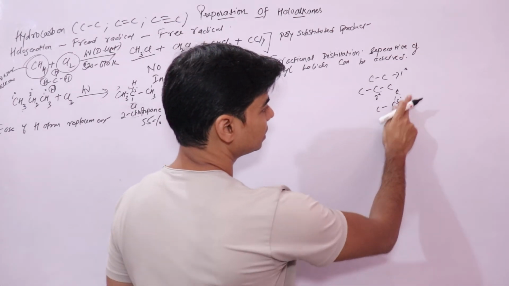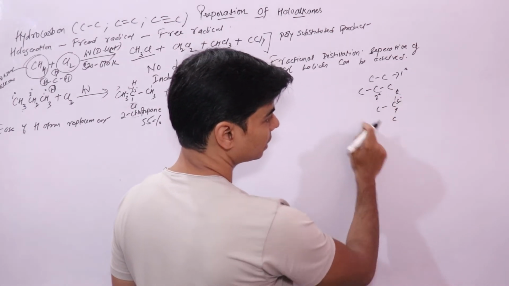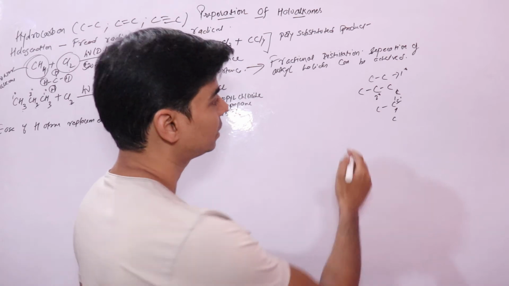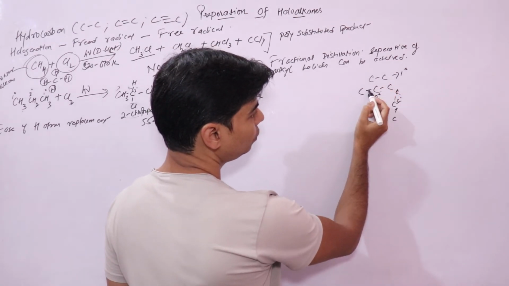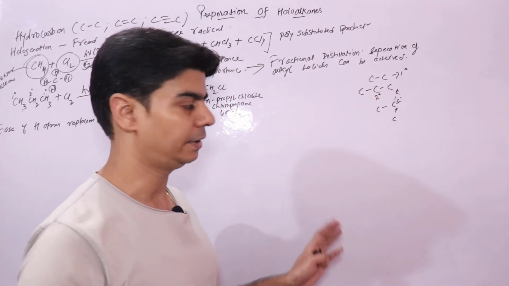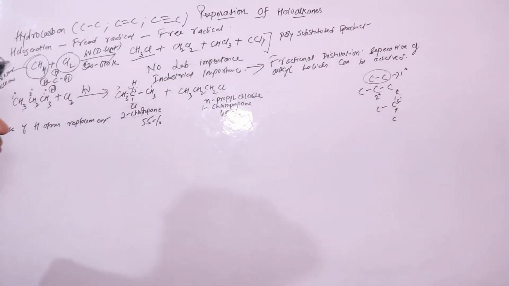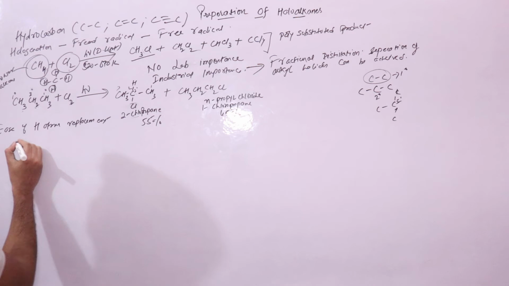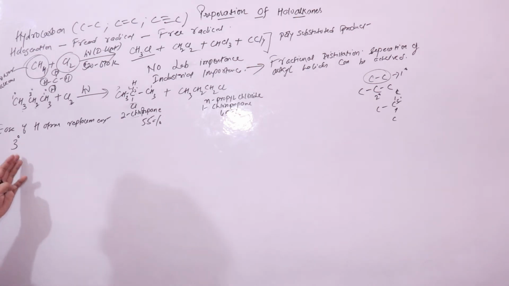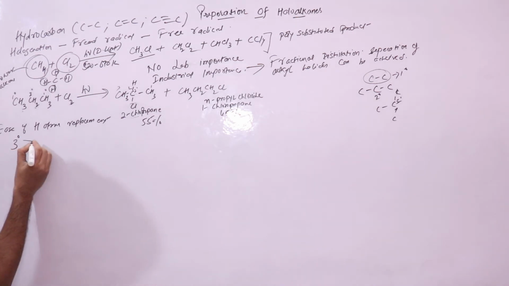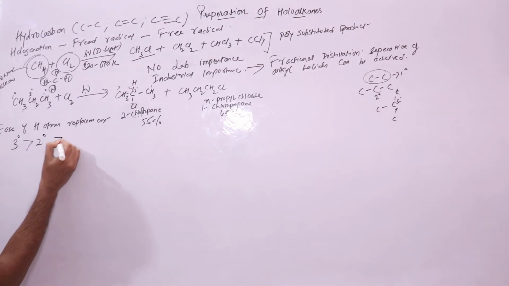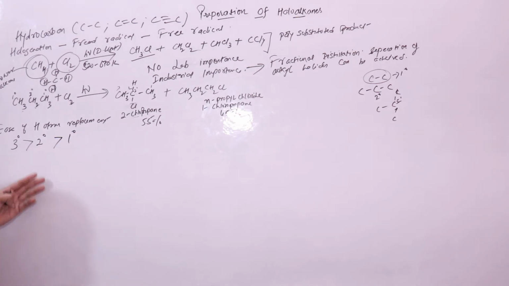I'm sorry, this is 3 degree connected to 3 other carbon atoms, not 4. Here 2 degree carbon atoms are connected to 2 carbon atoms directly, and this is a 1 degree carbon atom. So in ease of replacement, 3 degree hydrogen atoms can be easily replaced, followed by 2 degree, followed by 1 degree, right?